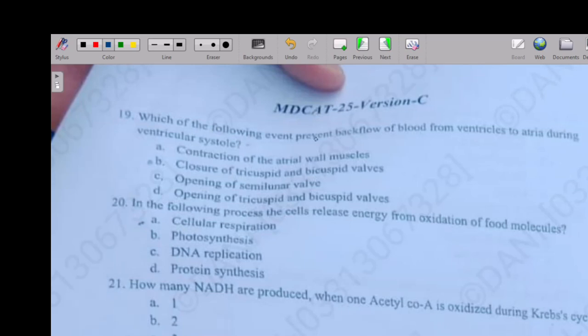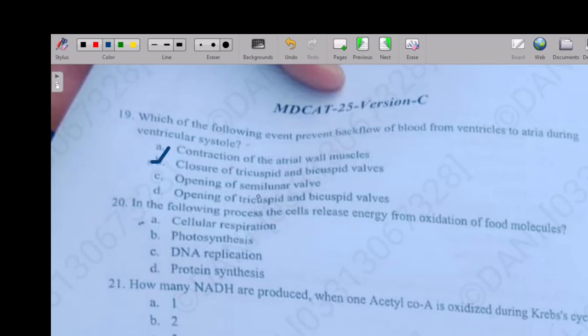Which of the following events prevents backflow of blood from the ventricles to the arteries during ventricular systole? Option A: contraction of the arterial wall. Option B: closure of the tricuspid and bicuspid valves. Option C: opening of the semilunar valves. Option D: opening of the tricuspid and bicuspid valves. So the right option is option B, closure of the tricuspid and bicuspid valves.